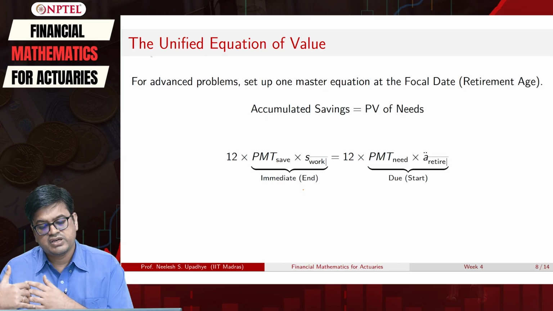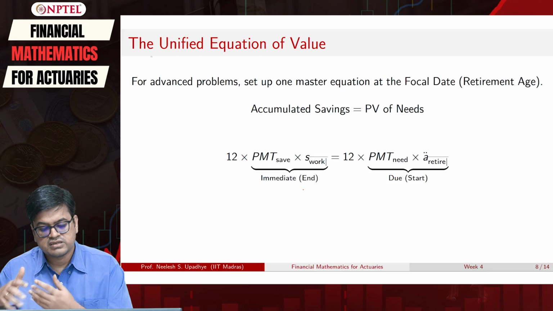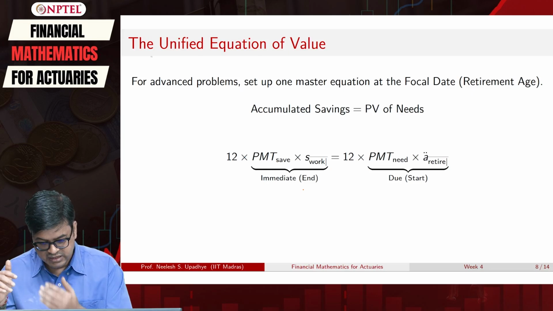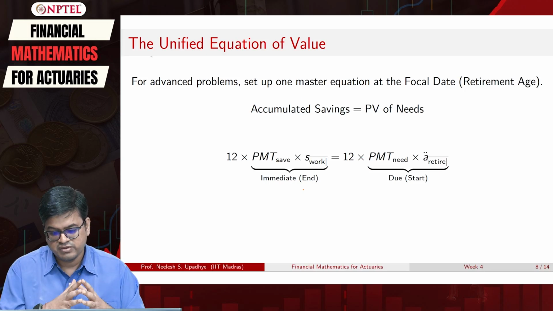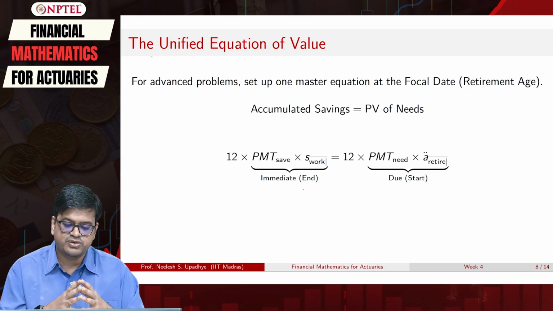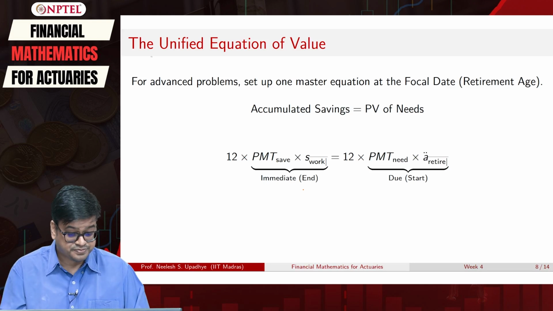Then we equated it with, you take that amount, put it in some low interest rate fund, and how much payment you will get, and that is what this A double dot retire shows, which is the annuity due every first of the month. You will get that money, so that your future is safe.